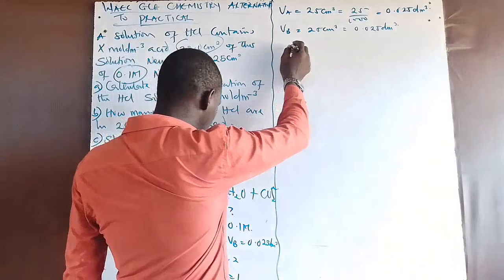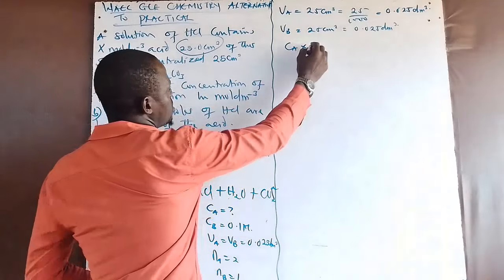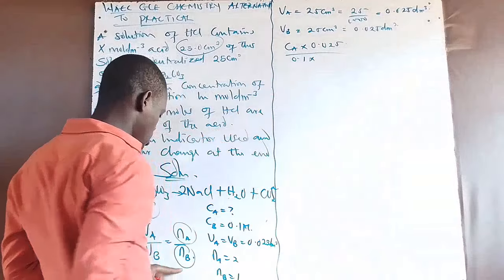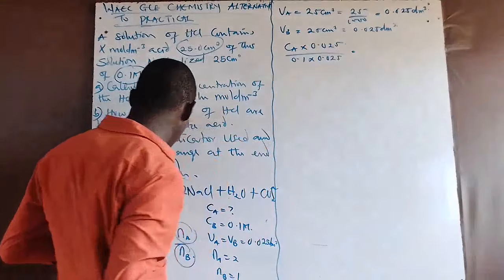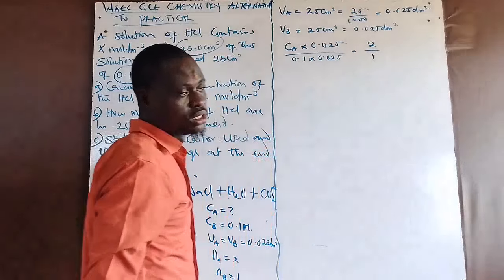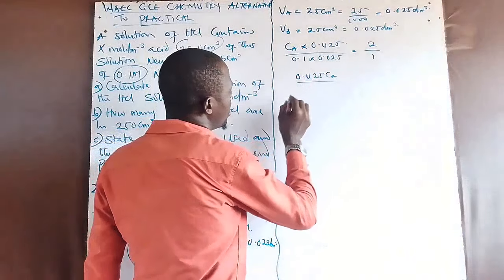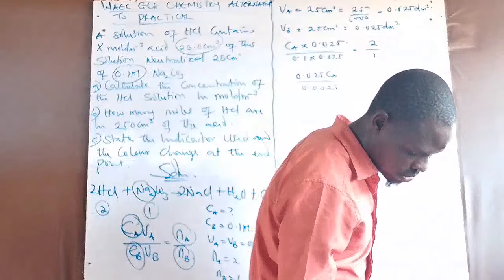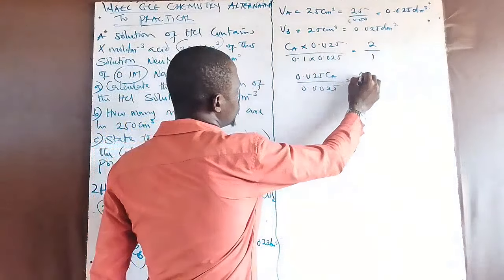Now, if I put this into the equation, I'll have Ca, which I don't know, times my Va, which is 0.025, over my Cb, which is 0.1, times my Vb, which is 0.025. This equals the number of moles of the acid used, which is 2, over the number of moles of the base used, which is 1. So if I cross multiply, I'll have 0.025 Ca over 0.0025, if I'm not wrong, after multiplying 0.025 by 0.1, which equals 2 over 1.